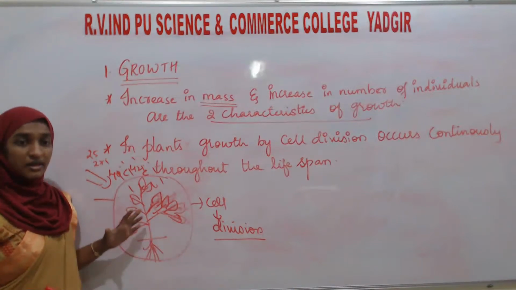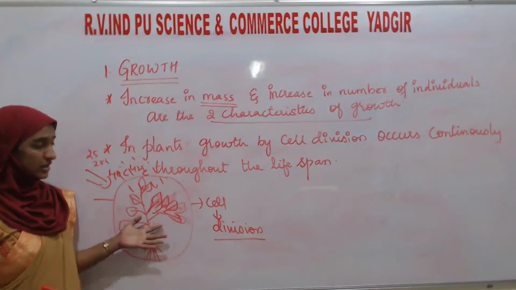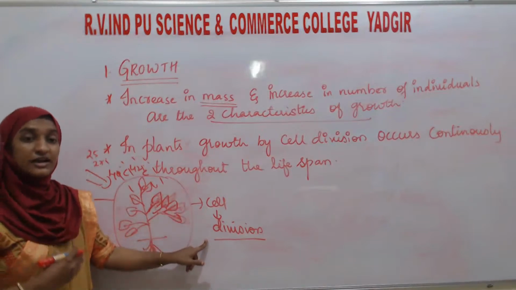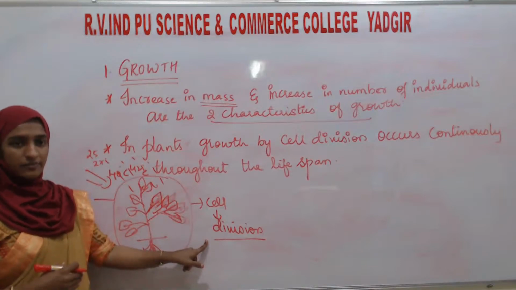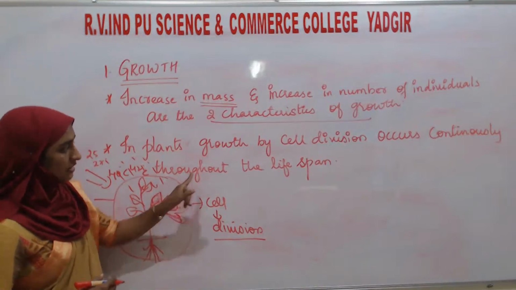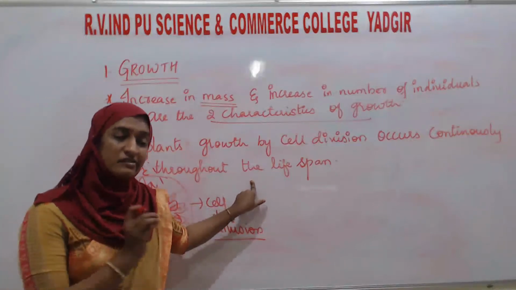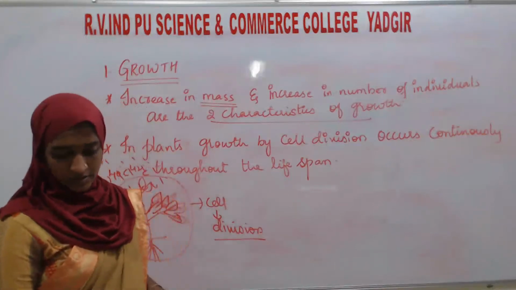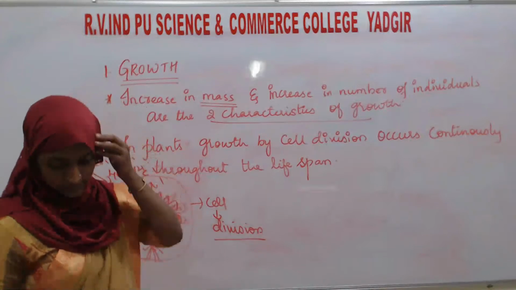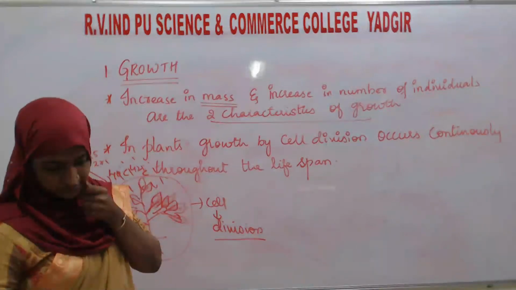Yes sir. Why are the new leaves going to come over here? Because the cell division is continuous. Okay, it is continuous throughout the lifespan. Whether this process can be seen in animals? No. See here.